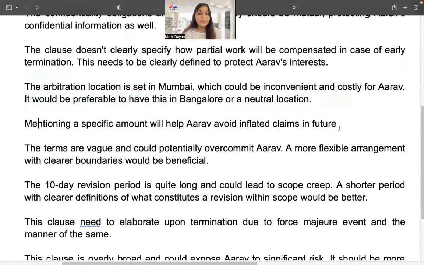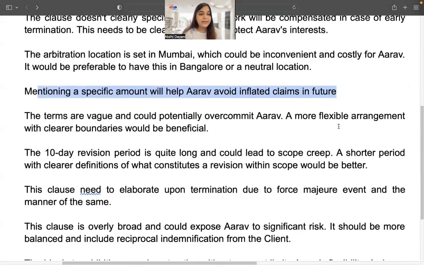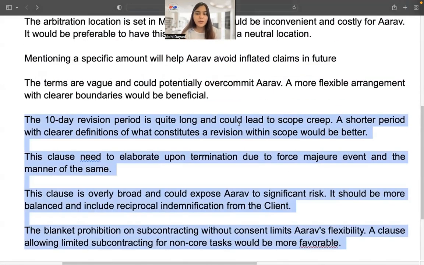Then we talk about a claim that may happen in the future. So we say that make it a fixed amount. Then we talk about a 10-day revision being too long, so a shorter period required there. Then we talk about termination and force majeure.